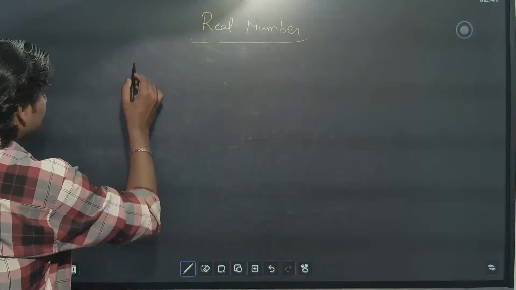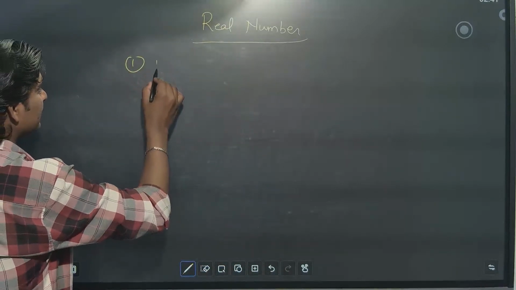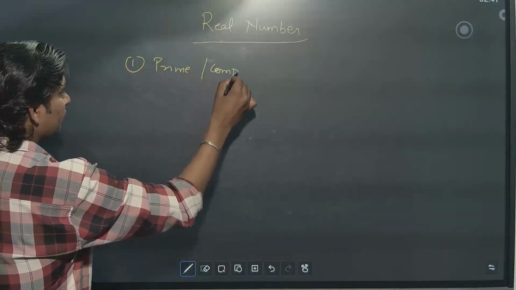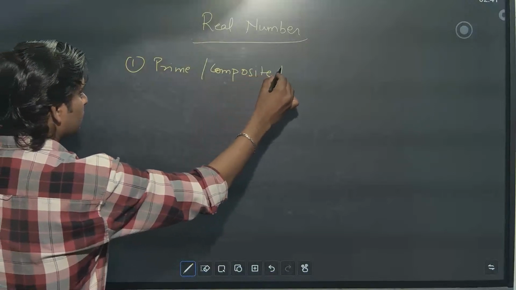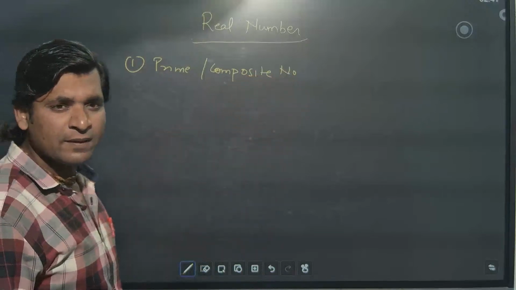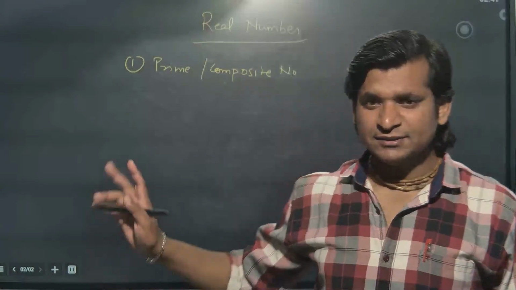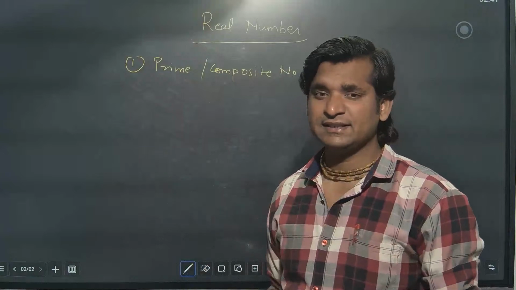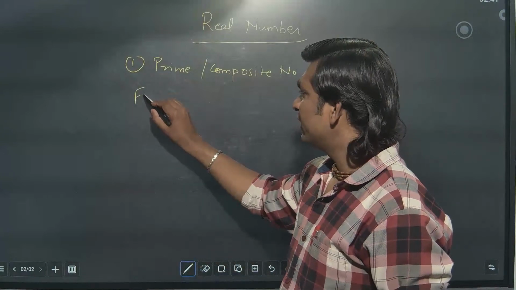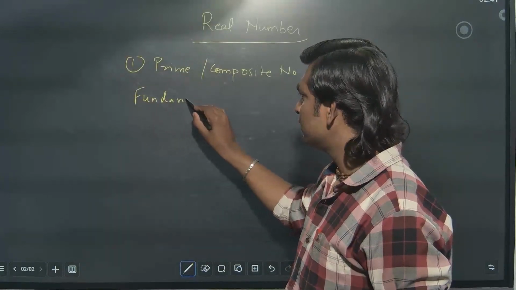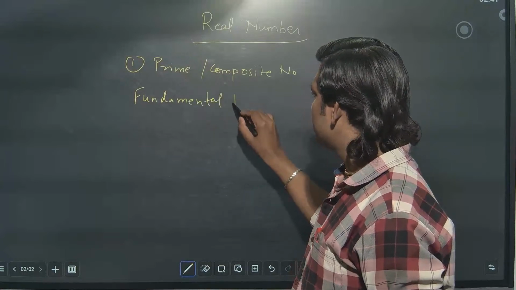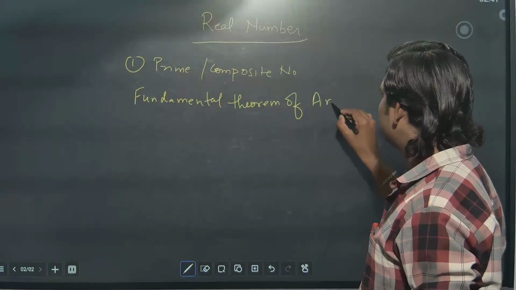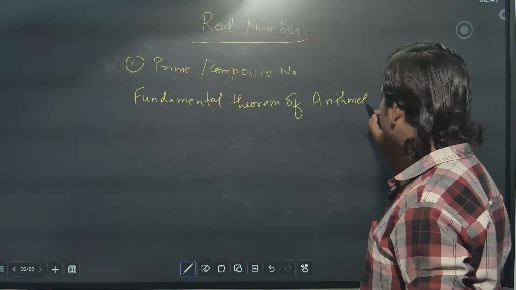So in real numbers, the first concept you should understand is prime numbers and composite numbers, because the whole chapter depends on this. One theorem is there in this chapter, known as the fundamental theorem of arithmetic.